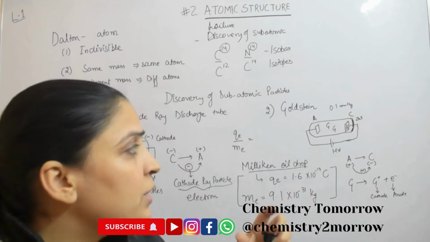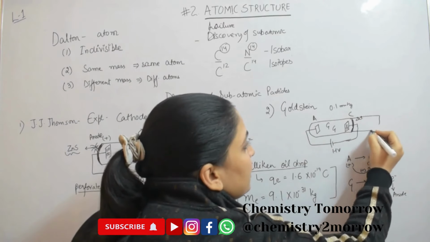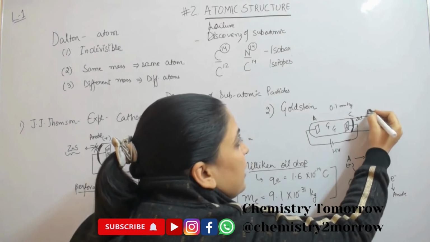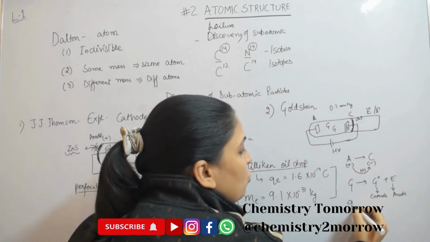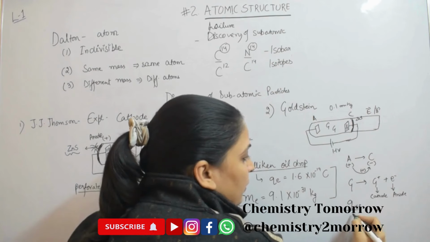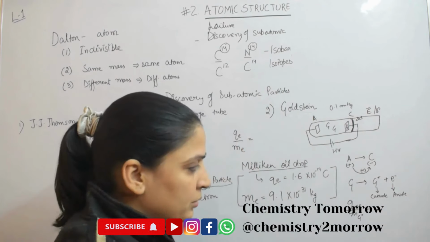Then, using the same setup, by passing these radiations through external electric and magnetic fields, their charge to mass ratio was calculated.